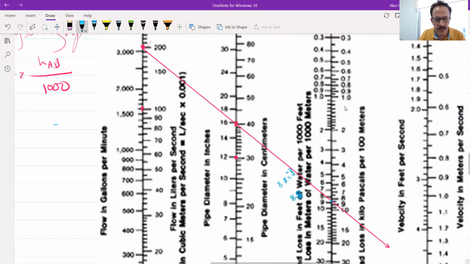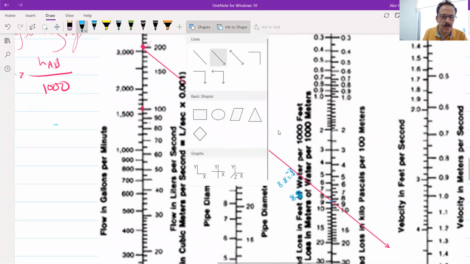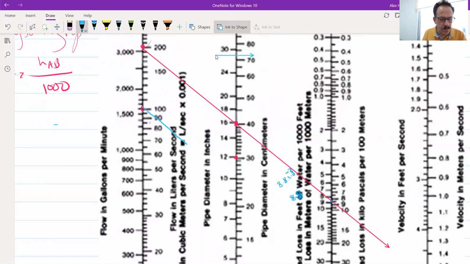Sometimes you have to be precise. Anyway, the value of S, I think, is about 9.2, yeah.